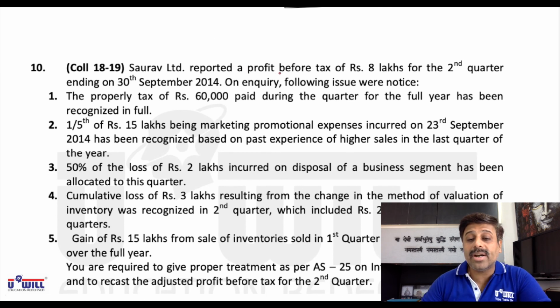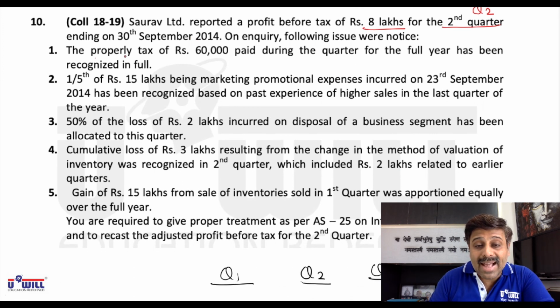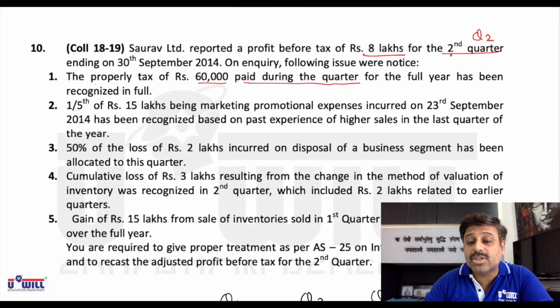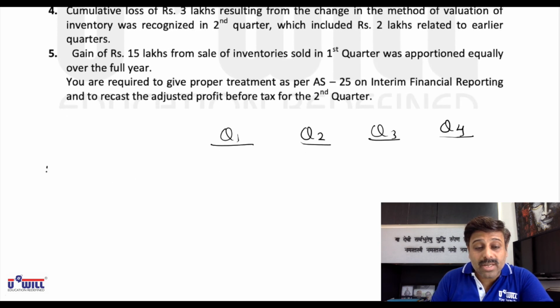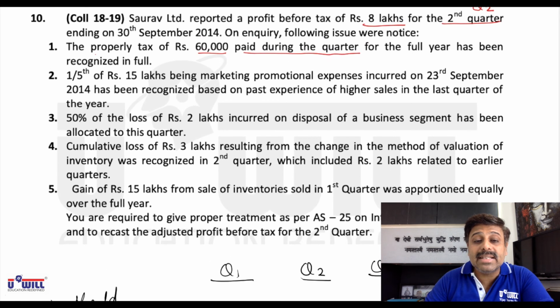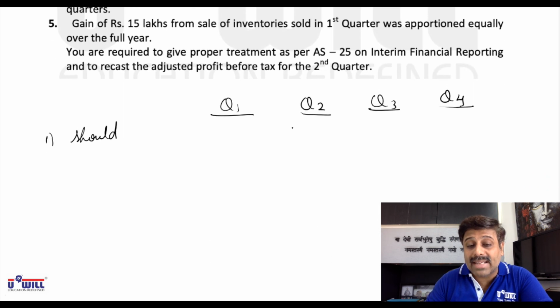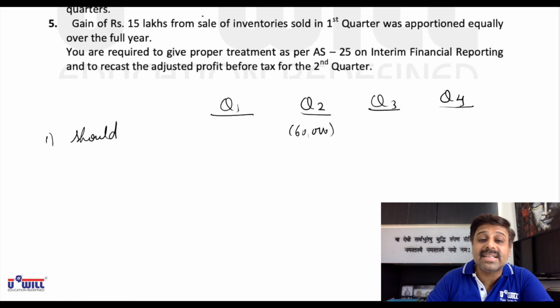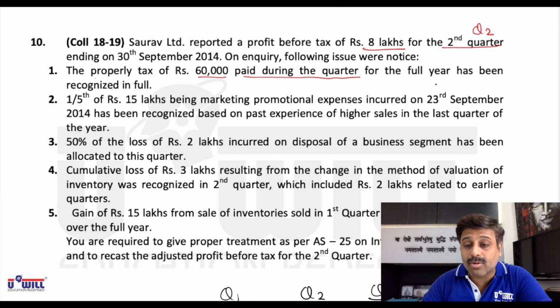Saurabh Limited reported a profit before tax of rupees 8 lakhs for the second quarter, ending on 30th September 2015. Now this is financial year only. On inquiry, the following issues were noticed. The property tax of rupees 60,000 paid during the quarter. Paid during the quarter means which quarter? Second quarter. So first one, what should be done? Since you have paid 60,000 in the second quarter, the entire 60,000 of tax should be deducted from the second quarter. It's an expense.